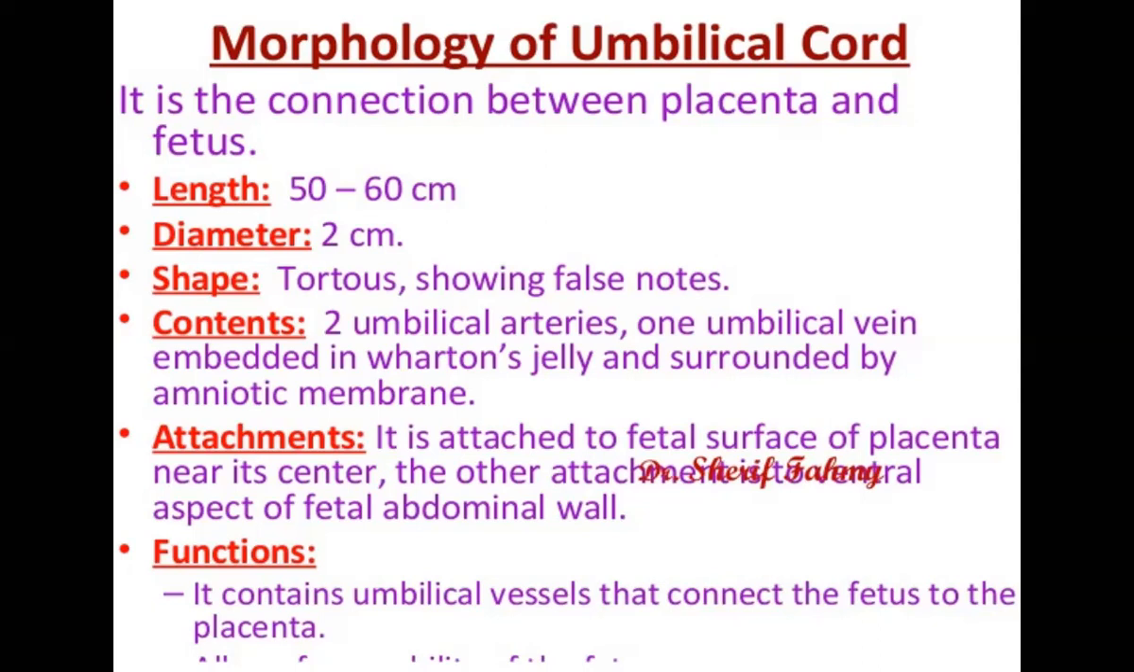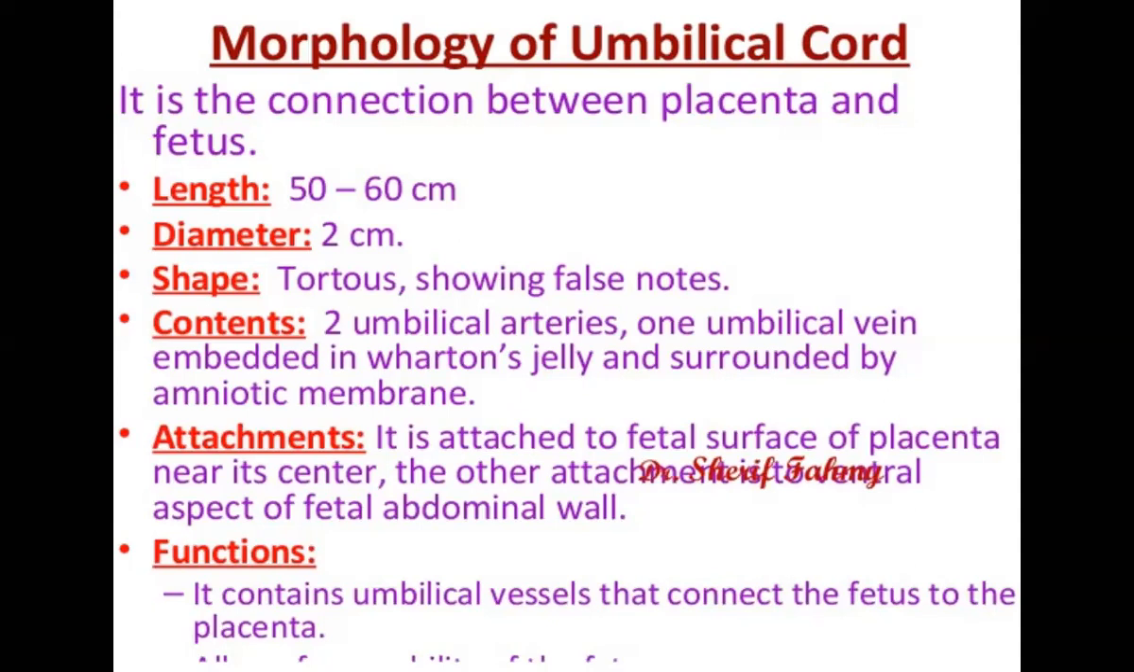Then the next one is the attachment. Why this? Because if there is a problem with it, it can lead to abnormalities. So to understand the abnormalities, first you should know what is normal. From the attachment point of view, it is attached to the fetal surface of the placenta near its center. And if this attachment is somewhere else, then it can lead to problems. So this is the attachment.